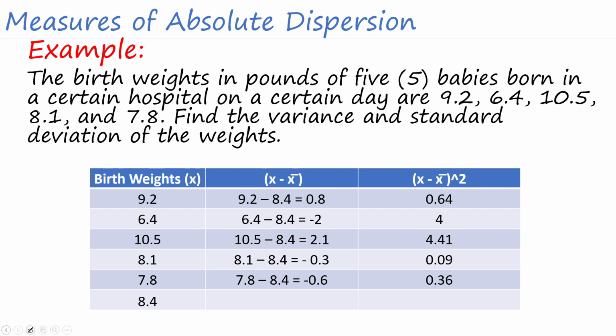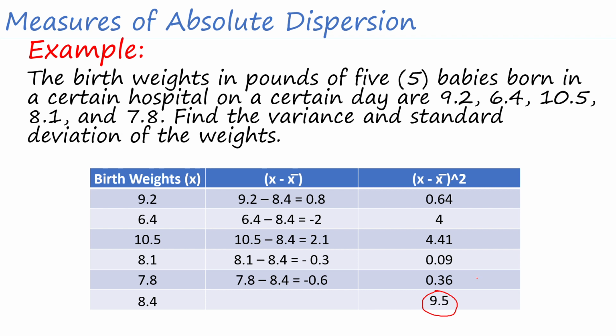So nakuha na natin yung ating mga kailangan. Yung s squared daw natin is just equal to summation of x minus x bar, squared, over n minus 1. So, ito madali na yung n minus 1 kasi alam na natin yung n. Ito na lang yung kailangan natin. So, meron pa pala tayong kulang, yung summation. So, we have to find the summation of these values. Okay, if we're just going to add them together, it will give us a score of 9.5. So, meron na tayong value ng summation of x minus x bar squared, which is 9.5.